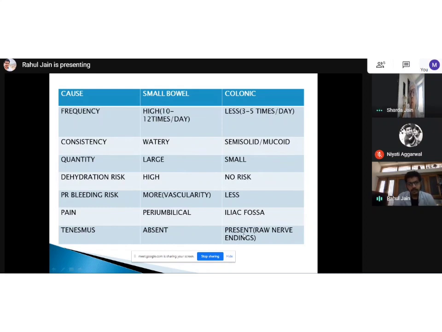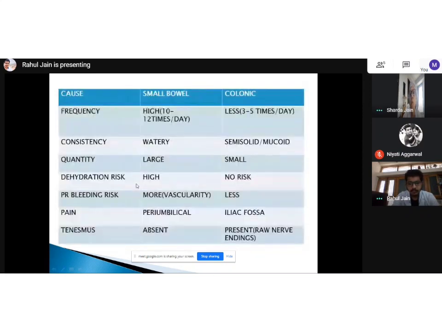Okay. So yes, this was important. This was the important difference between small bowel and colonic diarrhea, and this becomes more important than other classifications because dehydration risk is high in small bowel and almost equivalent to nil in colonic, and this makes all the difference.